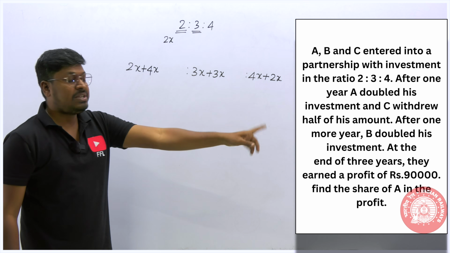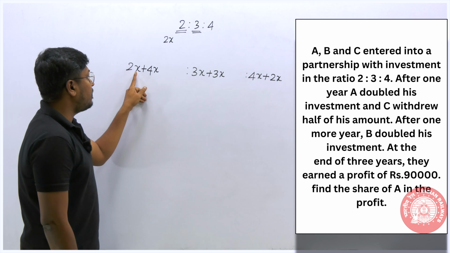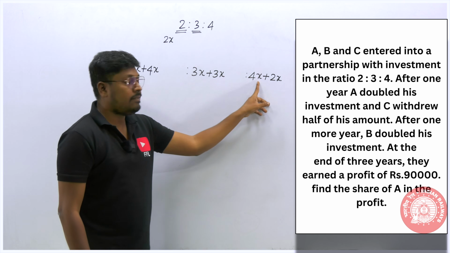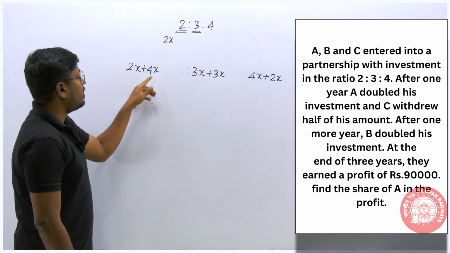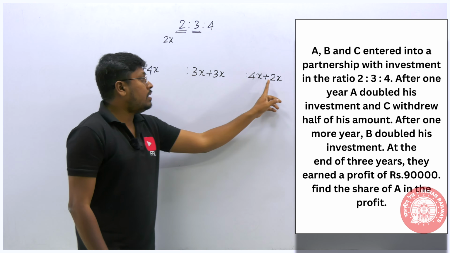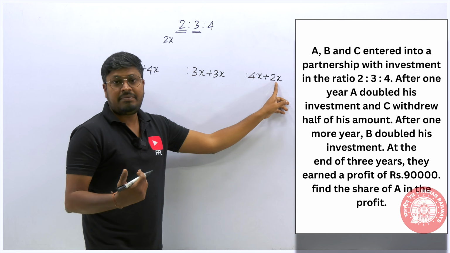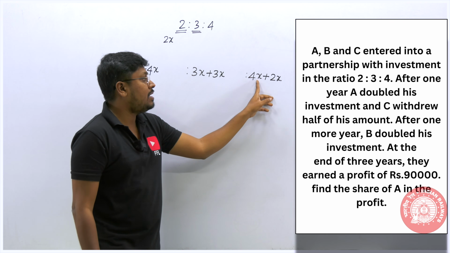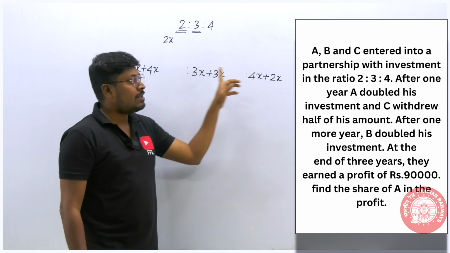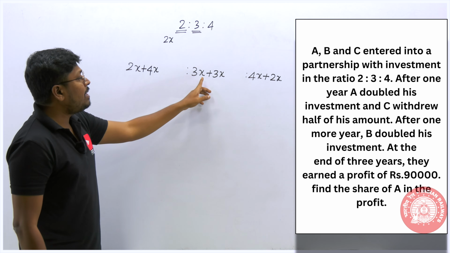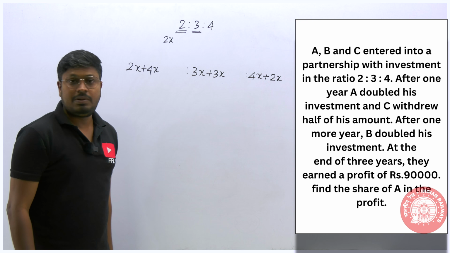So just look at the question after 1 year. Their investment for the first year is 2x, 3x and 4x. After 1 year, A doubles the investment. So 2x, another 2x, which will be 4x. C withdraws half of the investment. So C's investment for the first year is 4x, half of the investment, that means the remaining will be 2x. They are not talking about B, so he will be investing the same amount for the second year also, right?